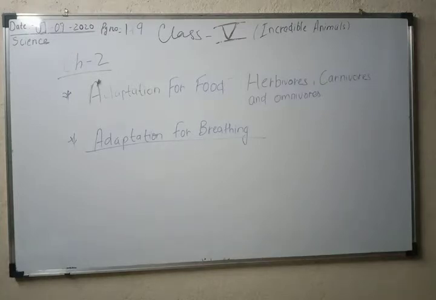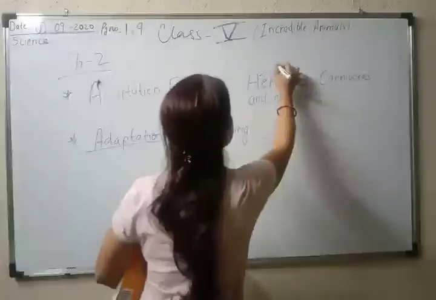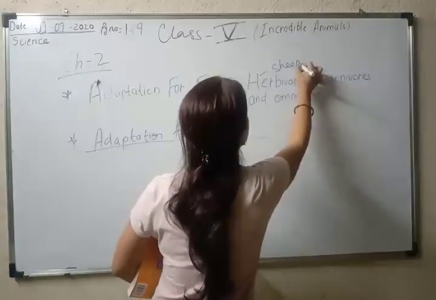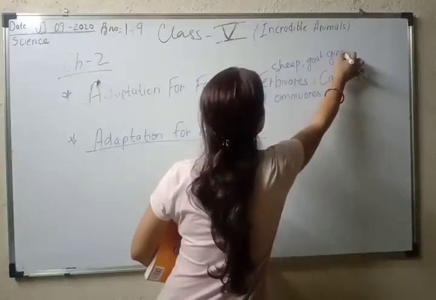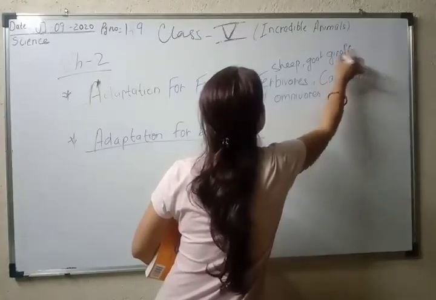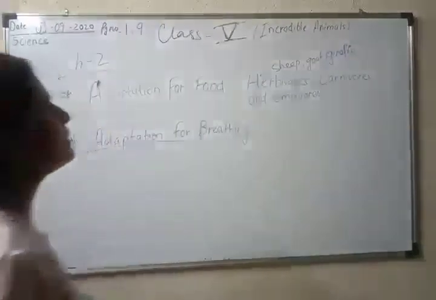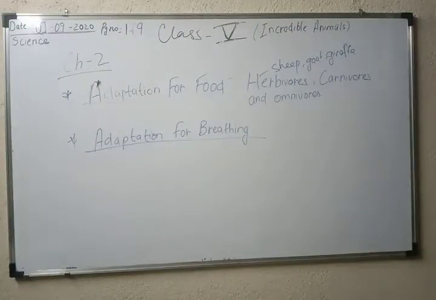Examples of herbivorous animals are cow, rabbit, giraffe, and goat. These are all examples of herbivorous. What are the examples for herbivorous? Sheep, goat, giraffe. So these are a few examples of herbivorous which only eat plants.